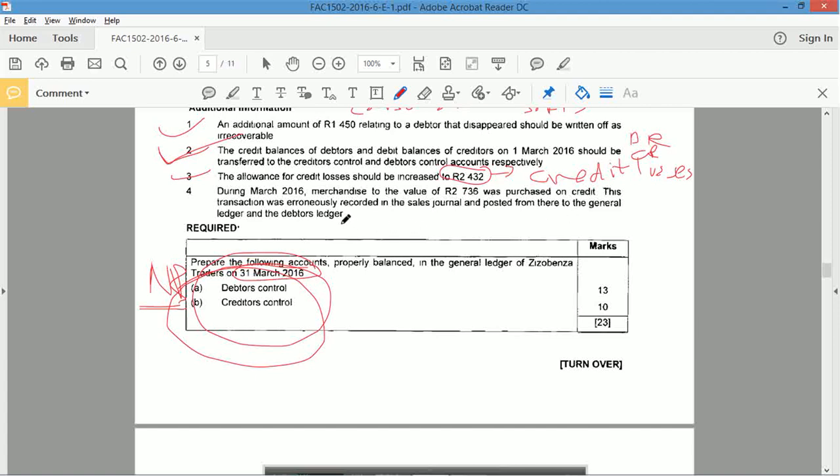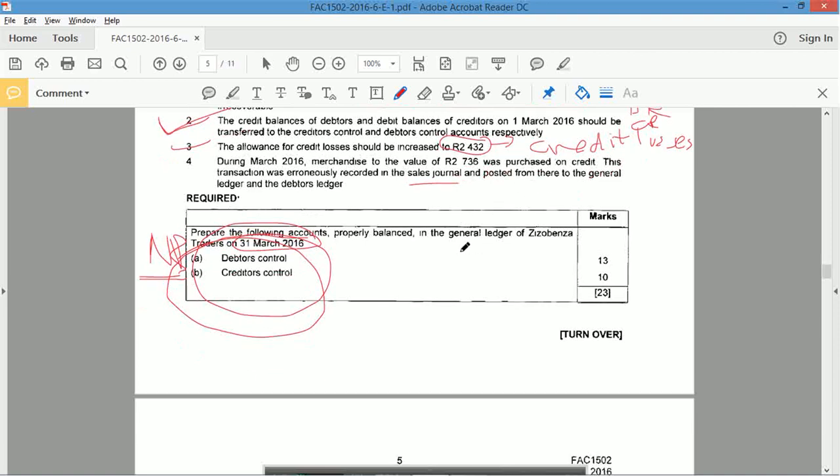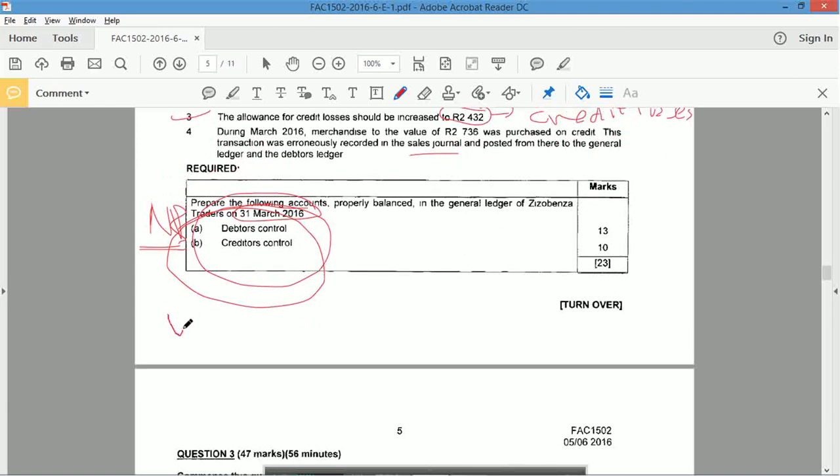During March, merchandise, the value of that was purchased on credit. This transaction was erroneously recorded in the sales journal and posted from there to the general ledger and debtors ledger. Okay, that's an error. Right, so how do I approach errors? I need to look at what happened, and I need to look at what should have happened.